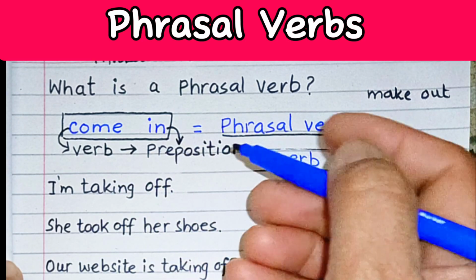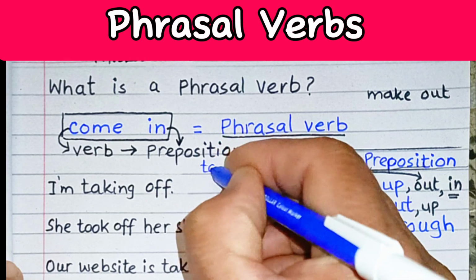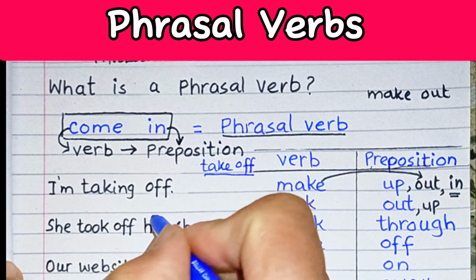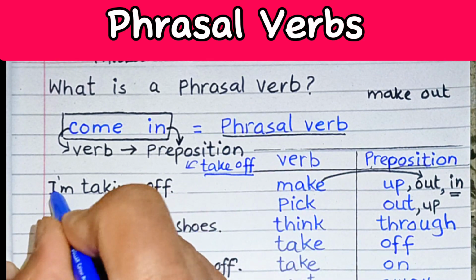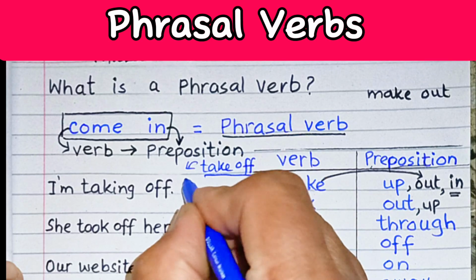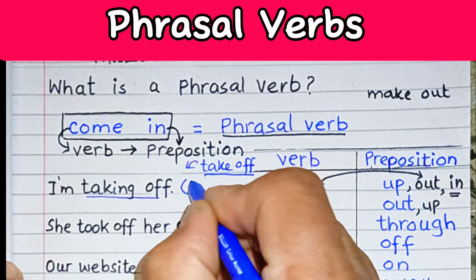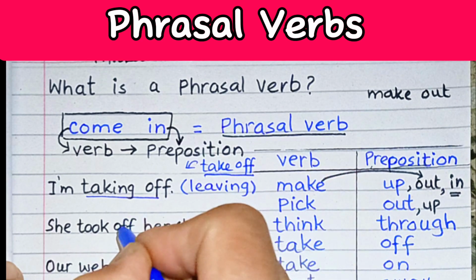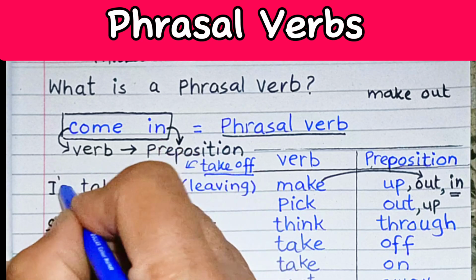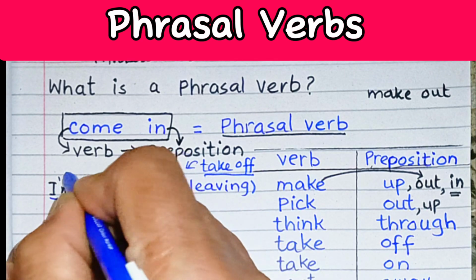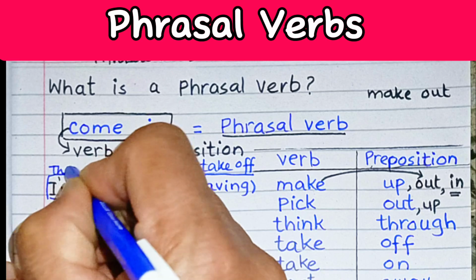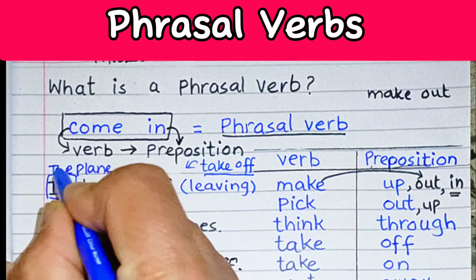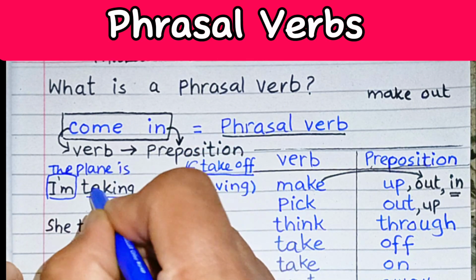I'm taking off. So the phrasal verb take off has different meanings. I'm taking off. It means this phrasal verb take off means I'm leaving. But if I put the plane in place of I am, the plane is taking off.